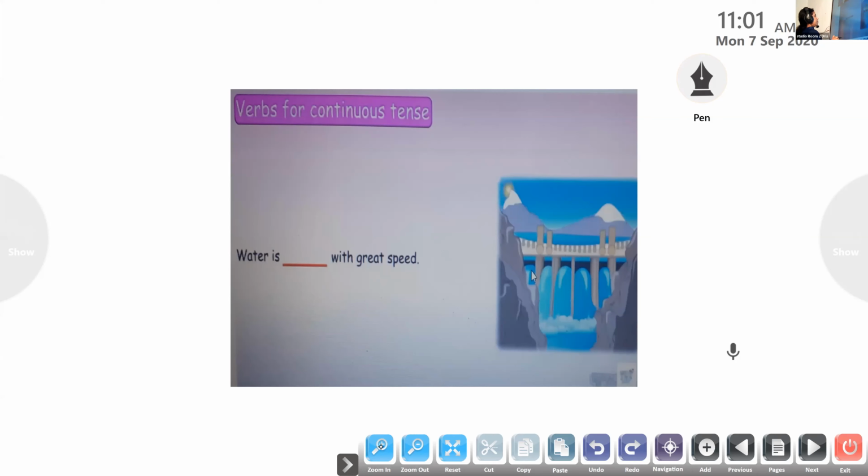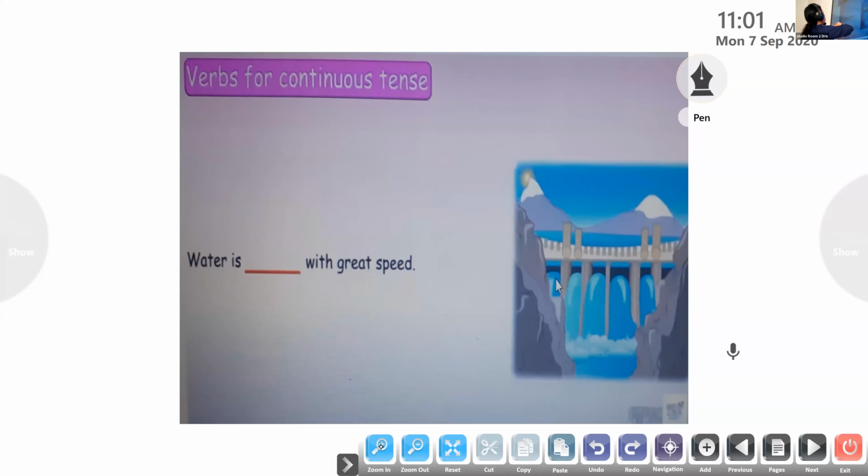Here you can see something. What is happening here? Heaven, what is there? Water. Read the sentence. Come on, Heaven.